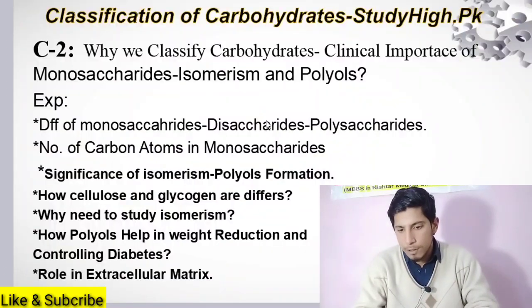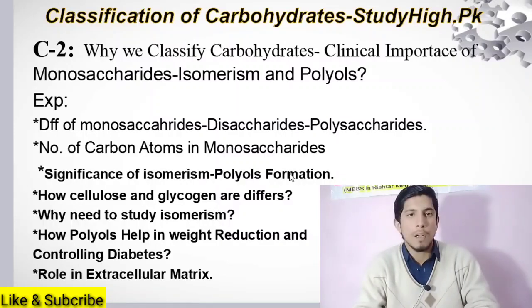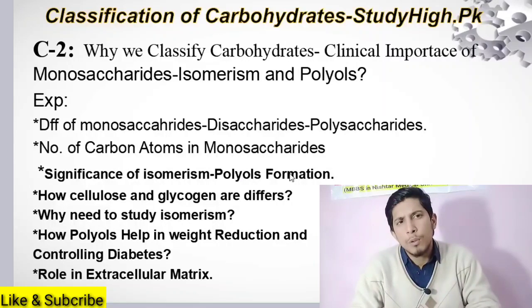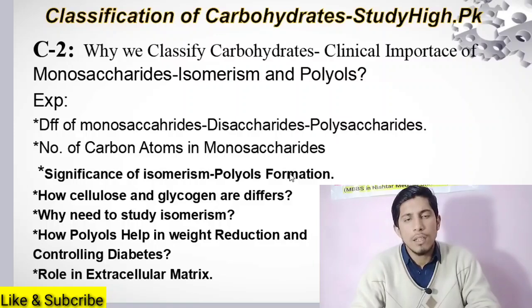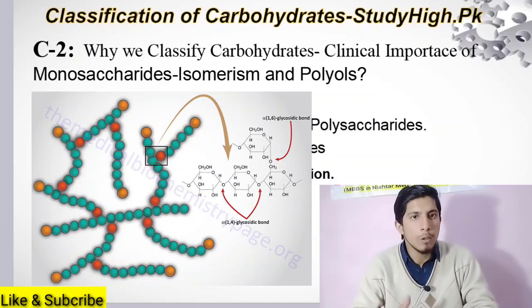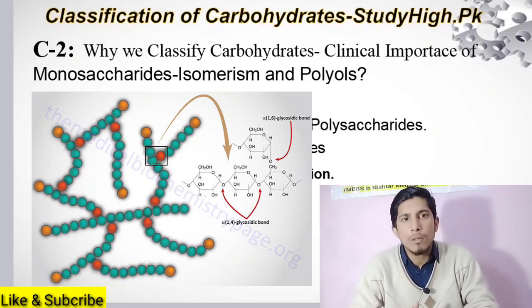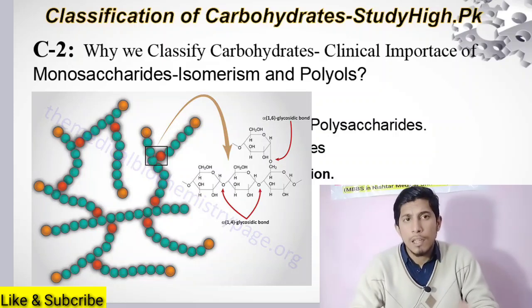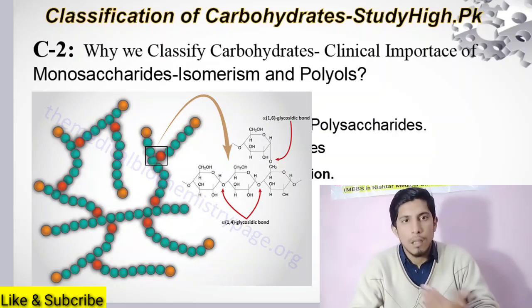Now the second important concept is the significance of isomerism and polyols formation. How do polyols form? What is the significance of isomerism? If you want to know how glycogen and cellulose differ from each other, both on complete hydrolysis yield glucose. Both consist of glucose monomers, but one is glycogen, the other is cellulose.